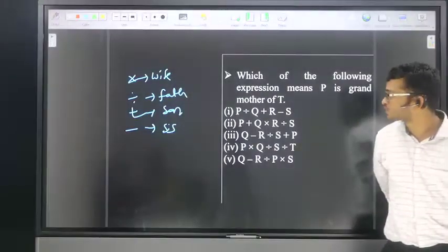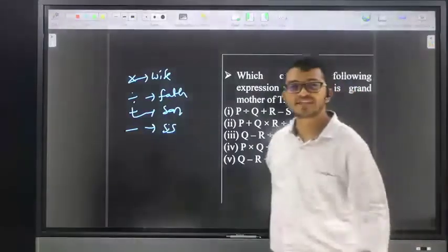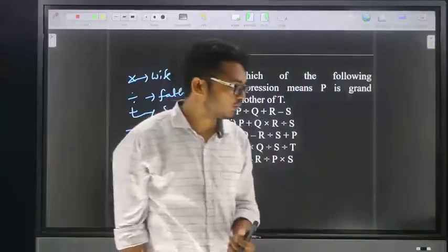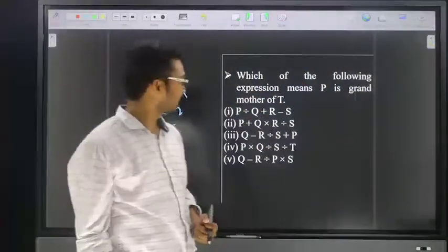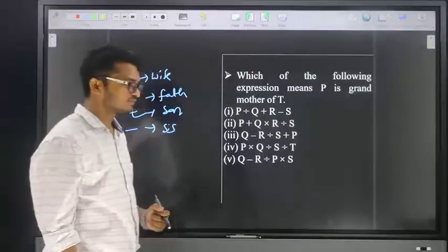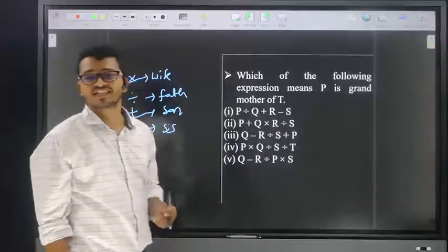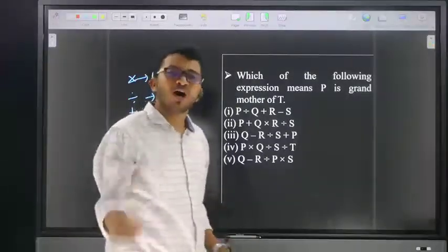Friends, for this question, no need to solve. By seeing only, we are able to conclude. How? Yes, Karthikeyan, your answer is correct. The answer is option number 4. How are we able to conclude?